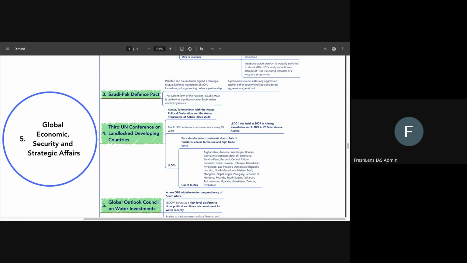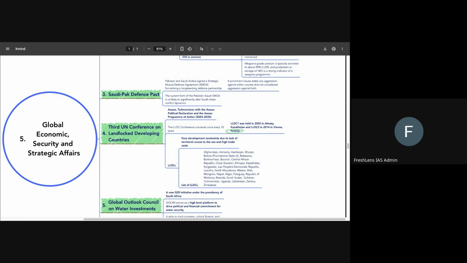Okay. Then we have to know about the UN conference on landlocked developing countries. So what do we need to know about this? In Avaza, Turkmenistan, there was an Avaza Political Declaration and Avaza Programme of Action, which was signed recently. Okay? We had the third UN conference on landlocked developing countries in Avaza, Turkmenistan. This conference happens about every 10 years. So about every decade, we've had a conference since 2003. The first one happened in Kazakhstan. The second one happened in Austria.